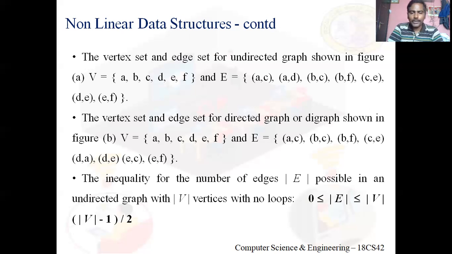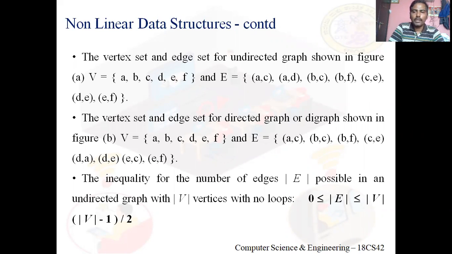This third inequality we will come to know while evaluating a theorem. This means number of vertices, number of edges. In order to call it a graph, there should be at least one vertex. Edges need not be there, so 0 edges might be there, but one vertex should be there. So 0 is less than or equal to the number of edges.